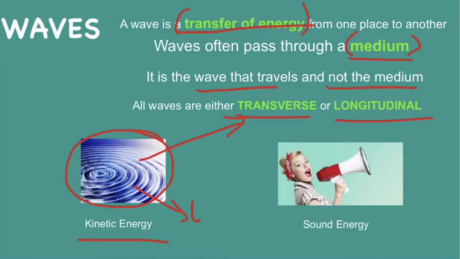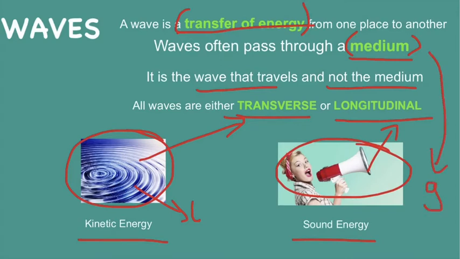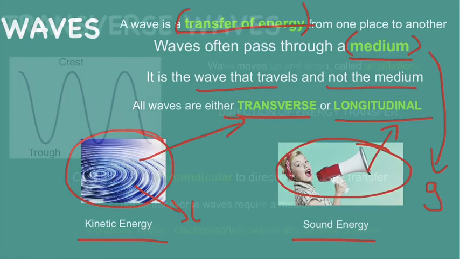Our second example is sound waves, so the sound that we hear. This is an example of a longitudinal wave, and the energy that's transferred here is sound energy. Our medium is the air around us, so we have a gaseous medium, and the most important thing to note is that it is the sound waves that are moving and not the air.